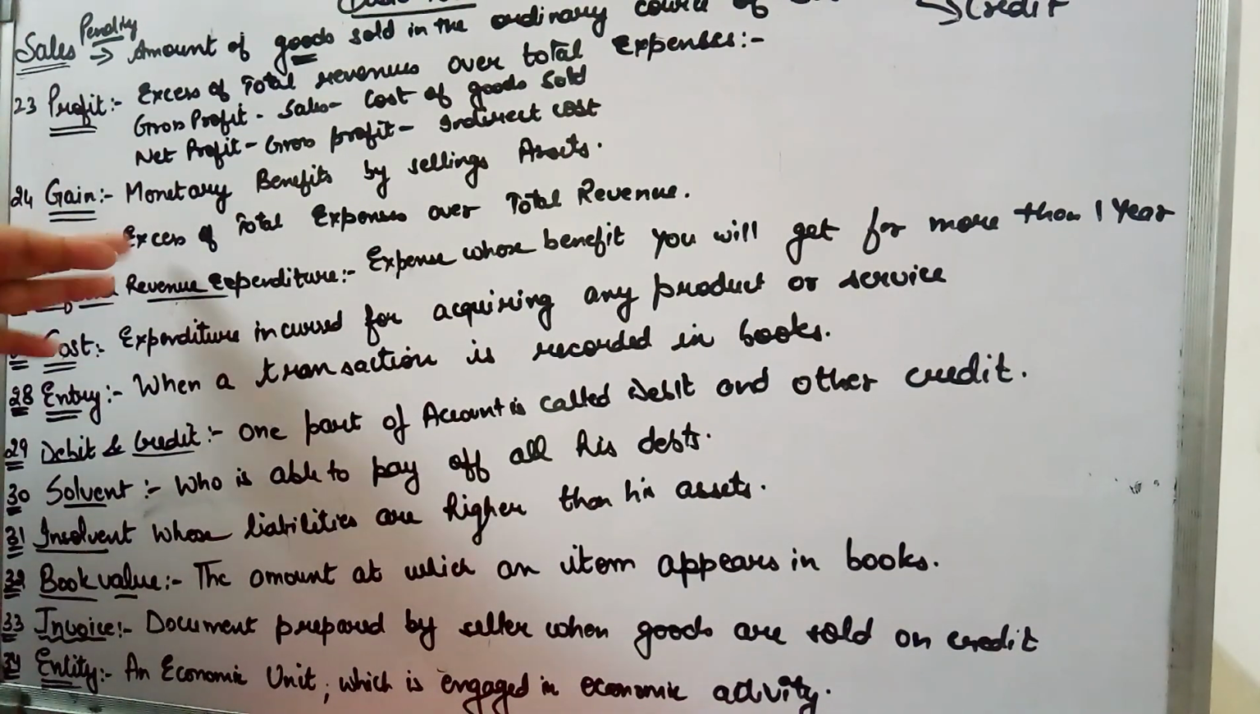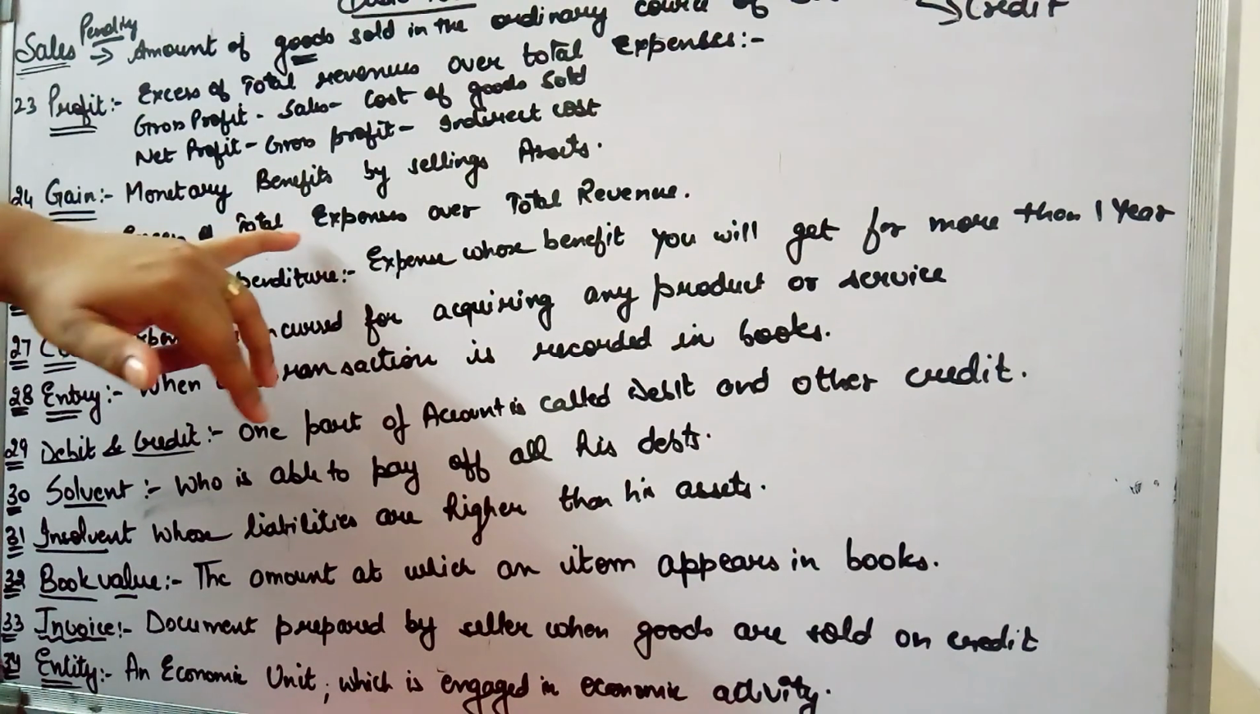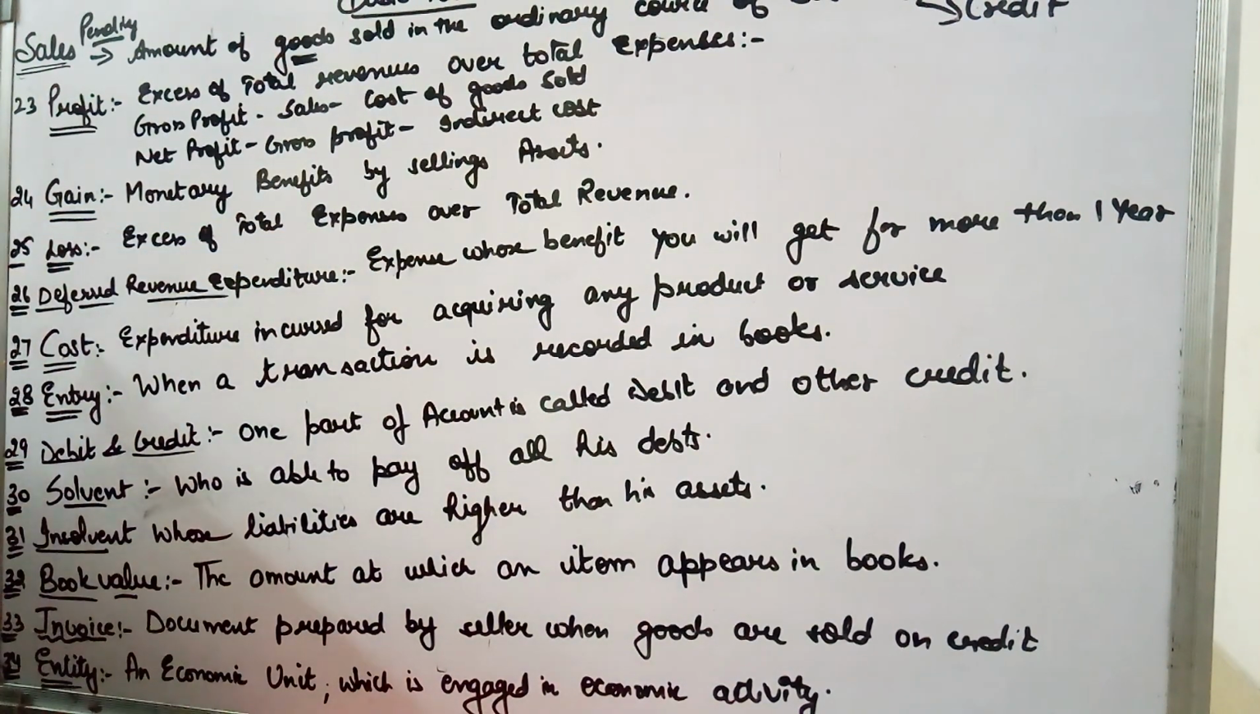Loss: when your expenses are higher than your total revenue, that is your loss. It means you are not even able to recover your expenses, so you are suffering a loss. Then we have deferred revenue expenditure. Now what is deferred revenue expenditure? When you incur an expense, usually its benefit is consumed in that same accounting year, but sometimes we make certain expenses whose benefits you are going to get over more than 1 year.